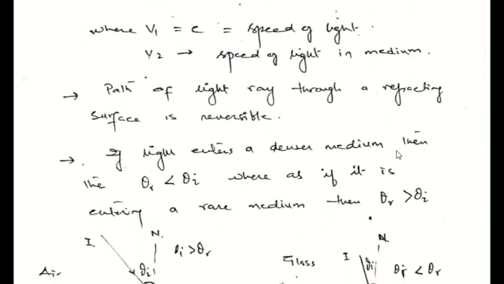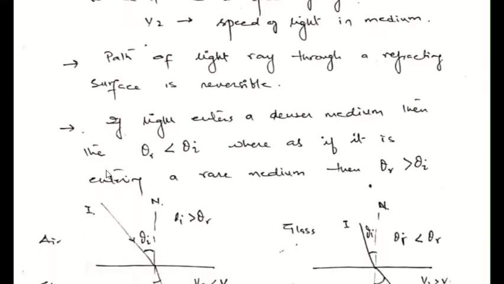If light enters a denser medium, then the angle of refraction is less than the angle of incidence. That is, the refracted ray bends towards the normal. And if we have a ray entering from a denser medium into a rarer medium, then the angle of refraction is greater than the angle of incidence.